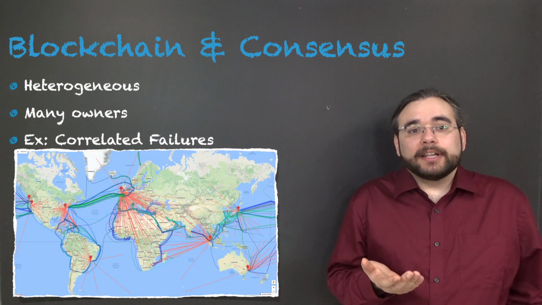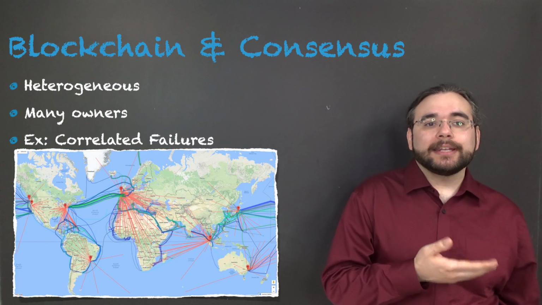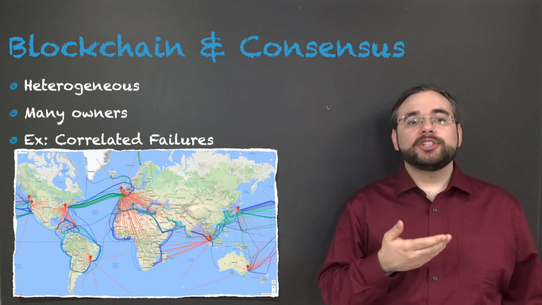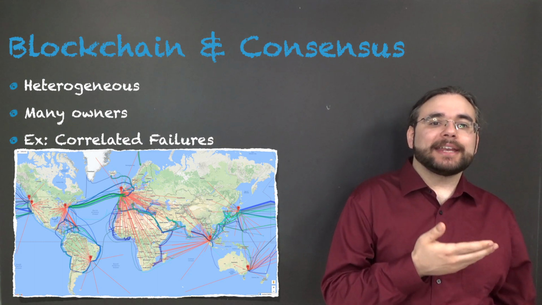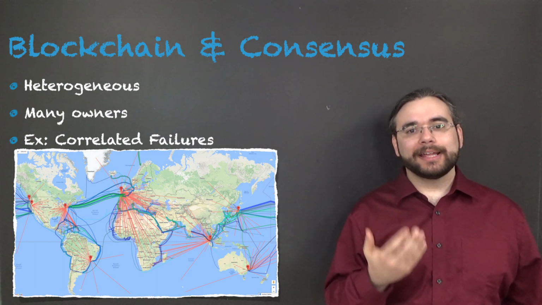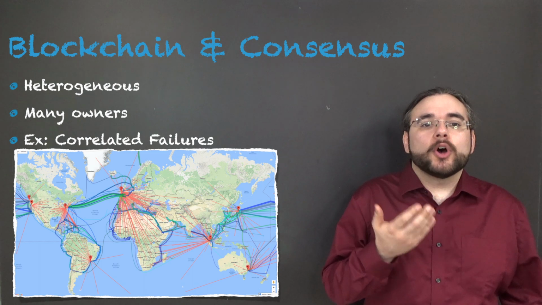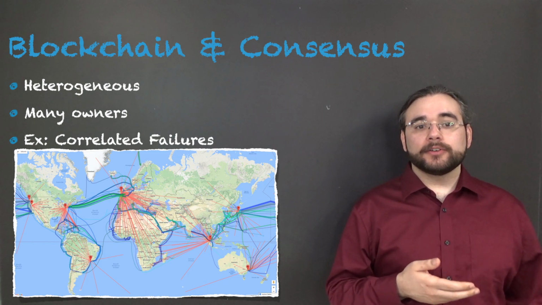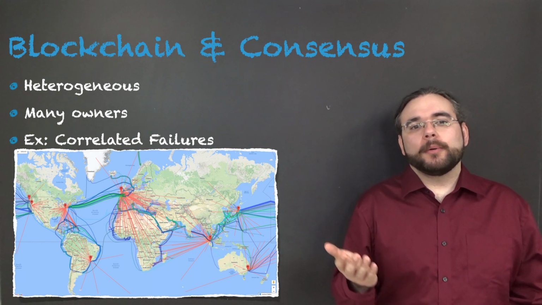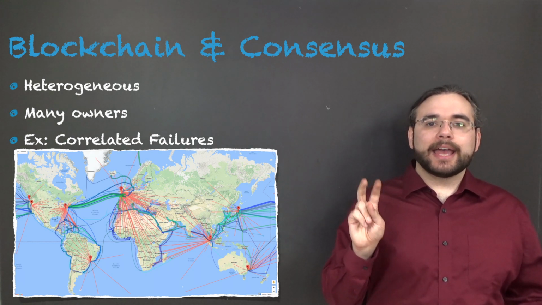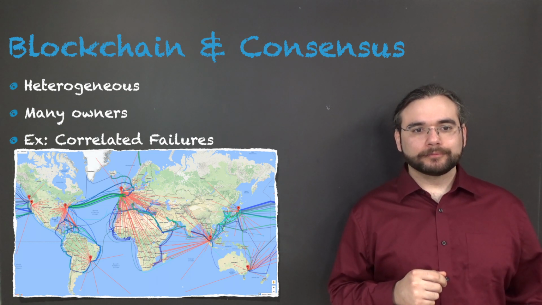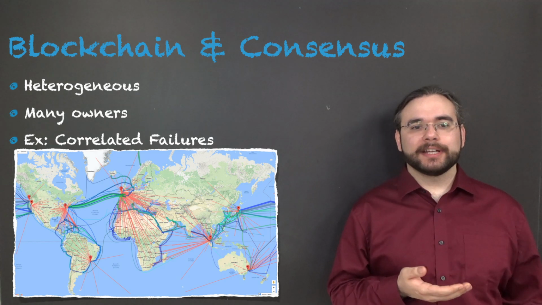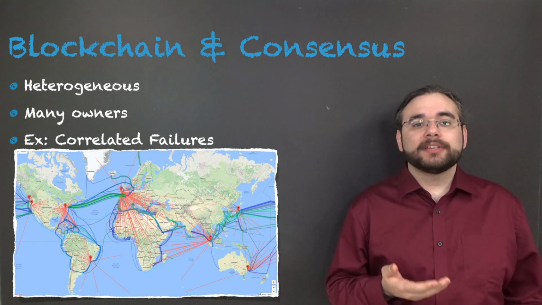And not all failures are independent. Machines sharing an implementation are more likely to be hacked and go Byzantine together. Machines that are in the same data center or the same power grid are more likely to crash together. Machines owned by the same people are more likely to fail together. Correlated failures happen all the time, so it's not always accurate to tolerate any f independent failures. To build a system that works with many different parties, we should use a consensus that takes everyone's specific failure tolerances into account.